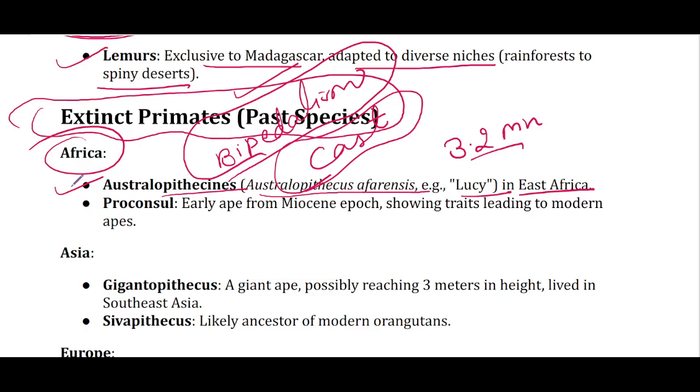So Lucy, the member of Australopithecus afarensis, she might have set her foot on that volcanic ash, and with time that cast petrified.